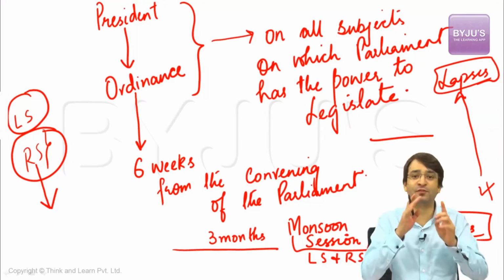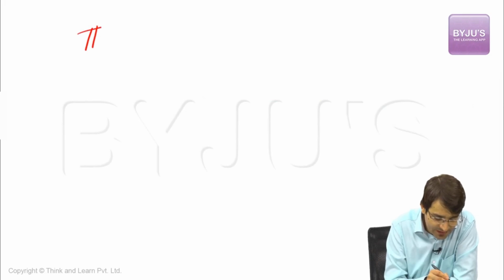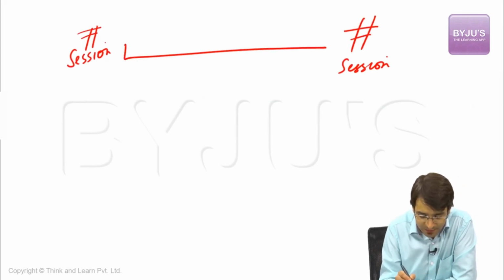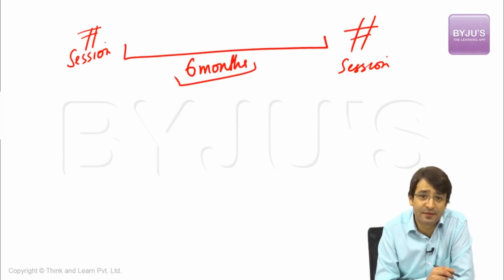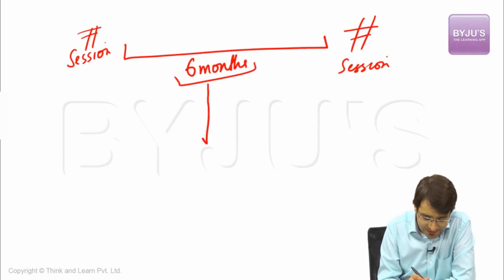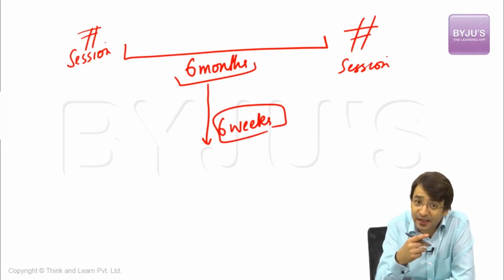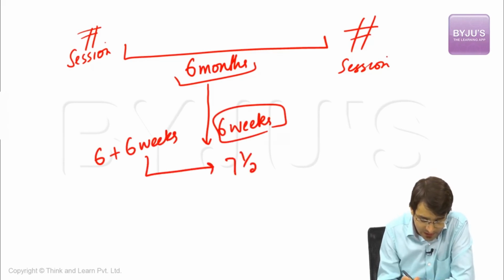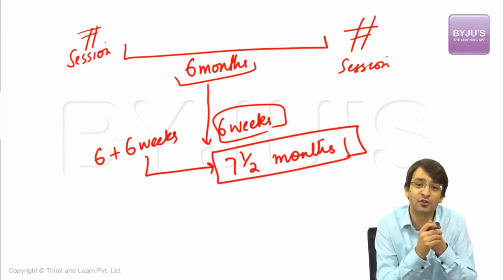The Constitution said the time frame between the first session and the second session must not be more than 6 months. So every 6 months we should have a session of Indian Parliament plus 6 weeks after the convening of the session of Indian Parliament. That means the maximum validity of this ordinance will be 6 months plus 6 weeks, which is equal to 7.5 months. That means the maximum validity of this ordinance is 7.5 months.